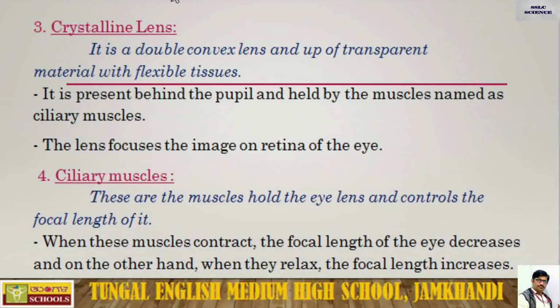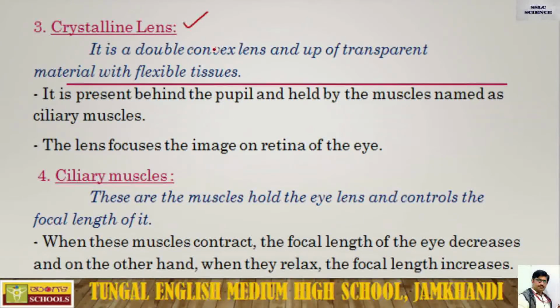Next part, that is the crystalline lens. It is a double convex lens made up of transparent material with flexible tissues.